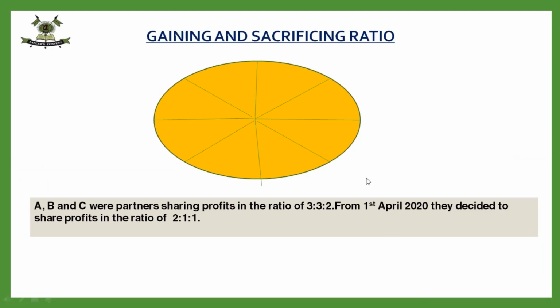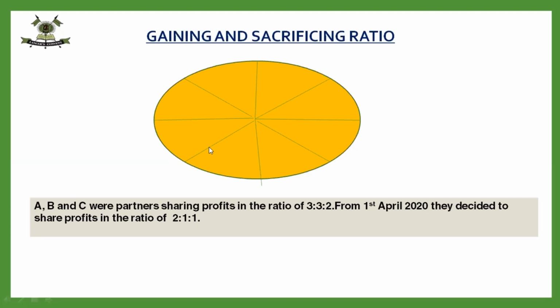Now see, this is profit. A was earlier getting 3 shares in profits, B was also getting 3 shares, and C was getting 2 shares, and now they decided to share profits in the ratio of 2:1:1. If I change this, it will become 4:2:2. Now A will be getting 4 shares in the profit, B will be getting 2, and C will be getting 2.